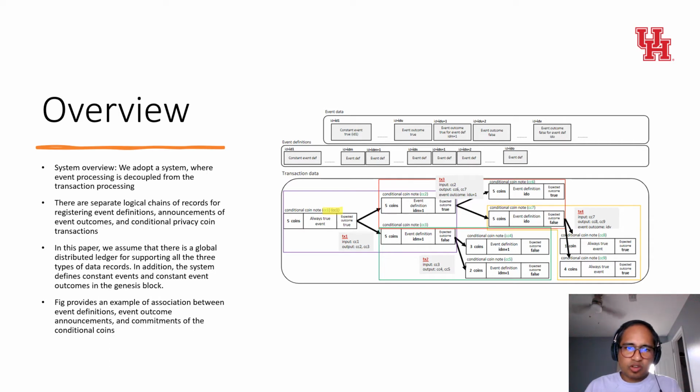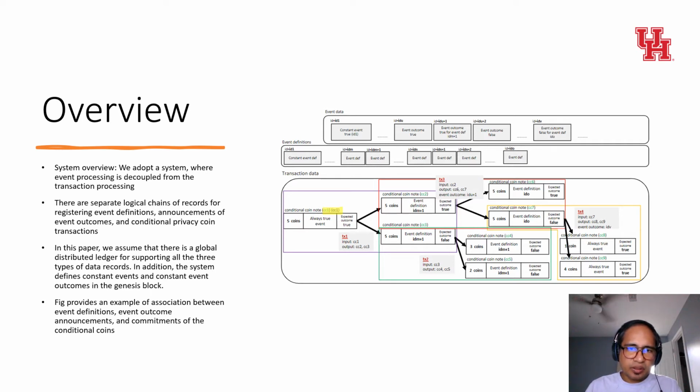In this work, we assume that the event outcomes are declared by the same parties who register the events to the ledger, and this is verified through a secure digital signature scheme. Verification of the event outcome itself is a separate concern, which could be supported through various established approaches, such as Oracle Service Providers, Event Validators, or Zero Knowledge Proof-based claim verification scheme. We assume that event outcomes are verified as part of the event processing before they are appended to the shared ledger. All privacy coins in the system are conditional coins.